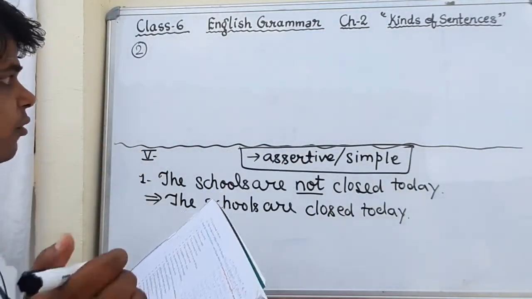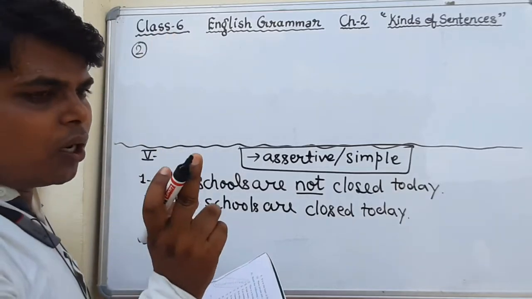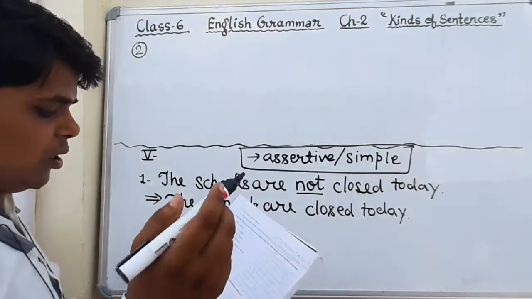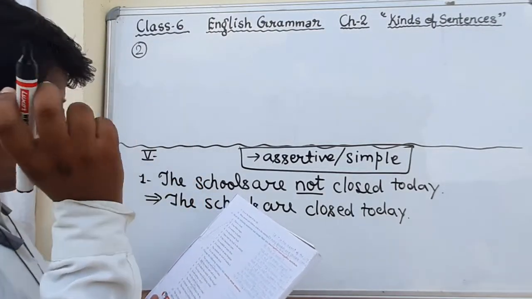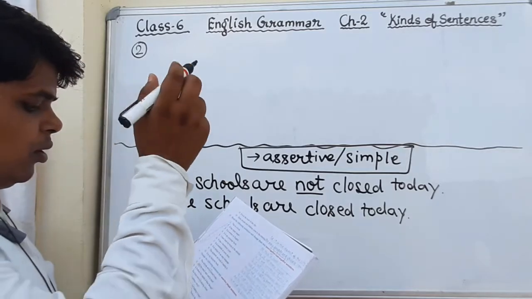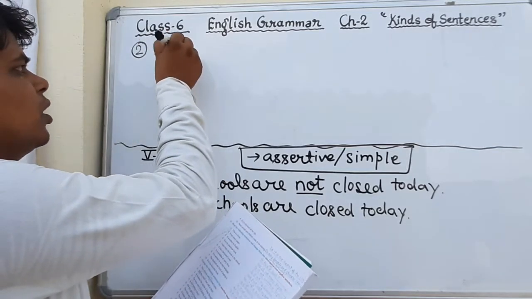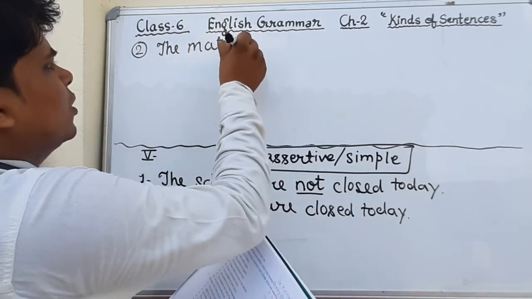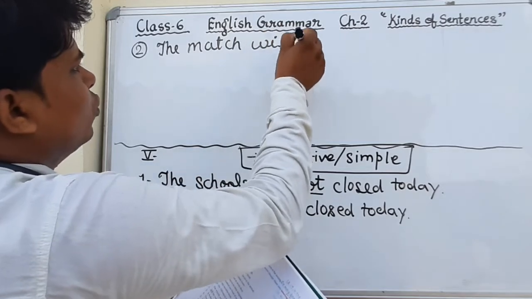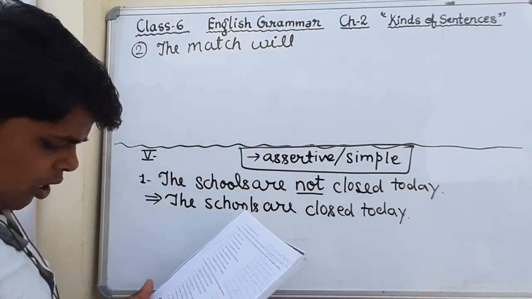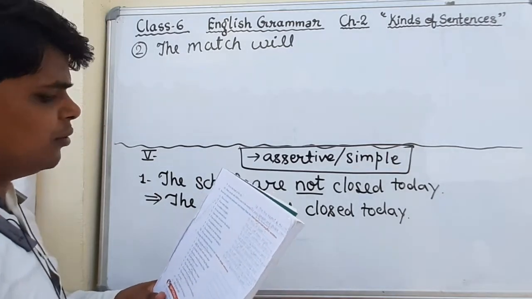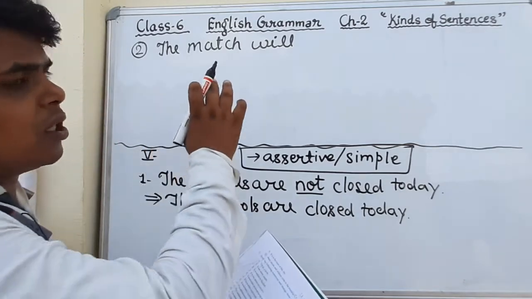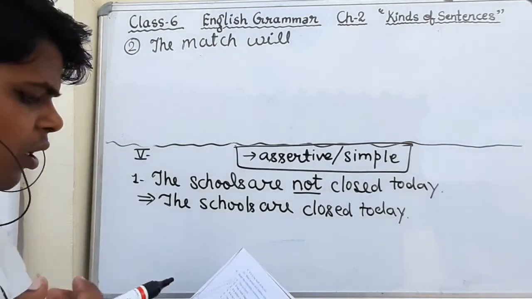So we will do it. We will remove the will, the first word, and we will use that helping verb after the subject. Okay? Just see. The match, the correct answer will be the match will. Dear students, you also look at page number 11. Questions are given there, and from there you will read the question. I am writing the correct answer. The match will.